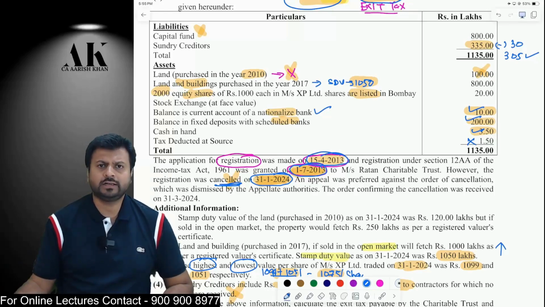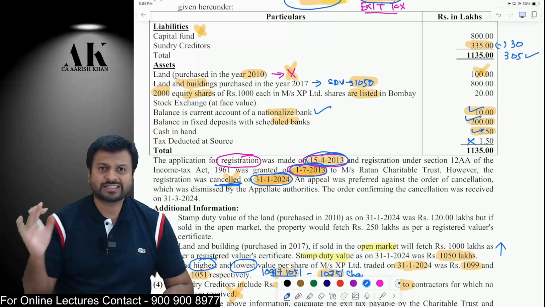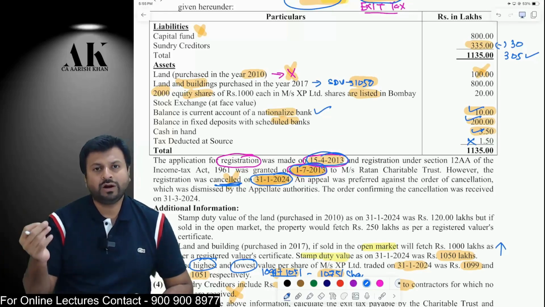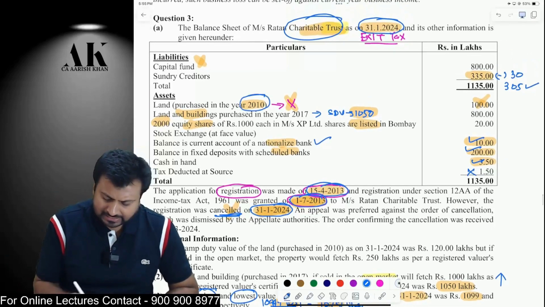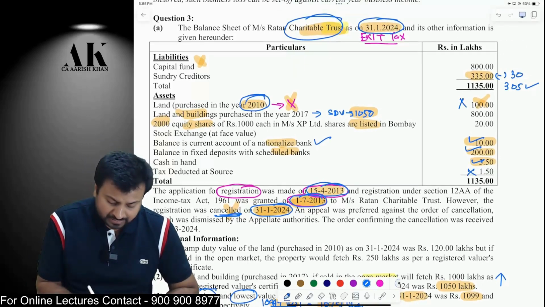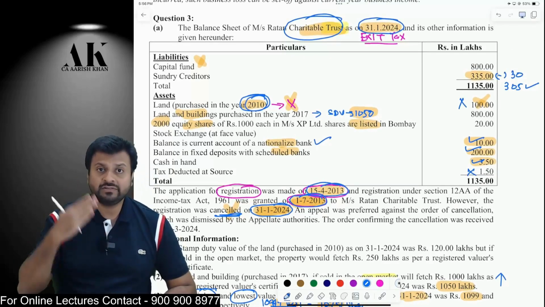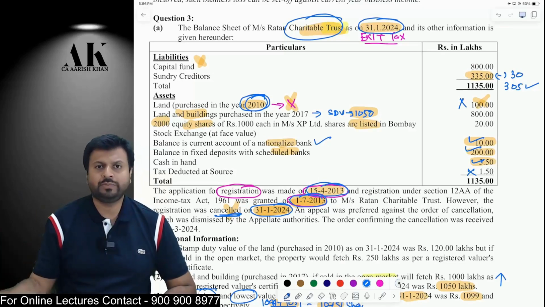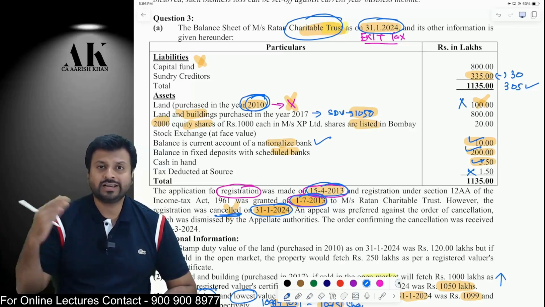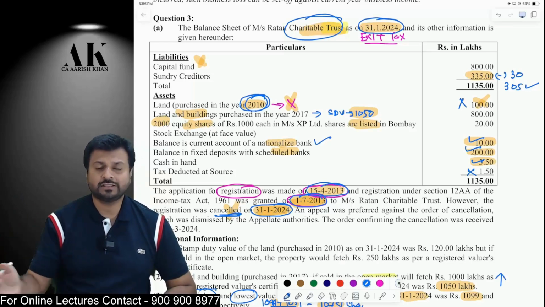How to compute accreted income? All the assets of the trust minus all the liabilities of the trust, computed in the prescribed manner, Rule 17CB. What does Rule 17CB say? All the assets minus all the liabilities. First one, land. Land you will not take. Why? Because it was purchased before registration. Any asset which was purchased or any liability which was incurred before the registration shall not be included in the accreted income. Only assets and liabilities which are incurred after the registration shall be included.